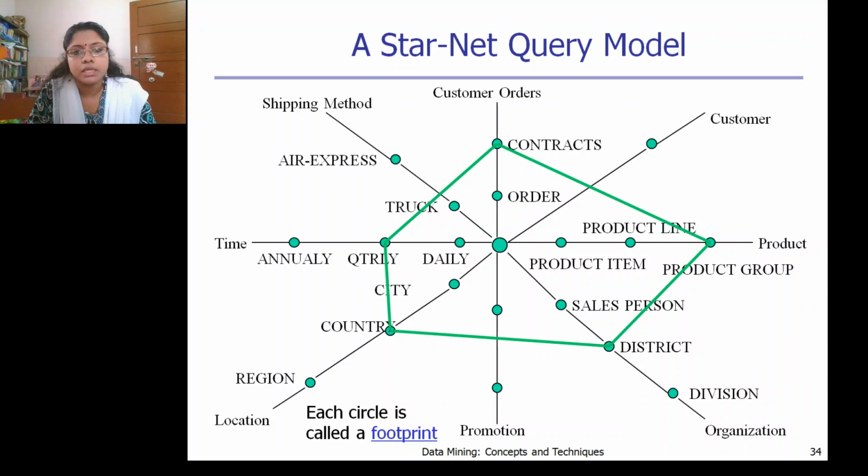Next we will see the StarNet query model. StarNet query model means you can analyze this as 3-dimensional. Even though on a slide we see it as 2-dimensional, try to analyze it as a 3-dimensional view, where you can see the customer, order details, customer order, shipping method, time, product, division, promotion, region, and so on. Each circle is called a footprint, and you can perform the different OLAP operations on it based on the queries.